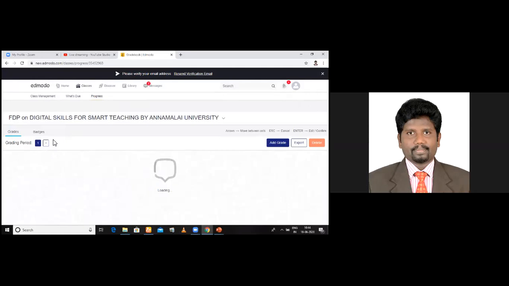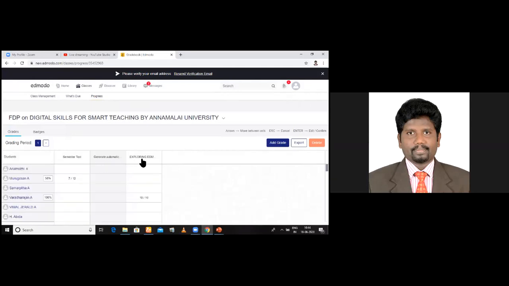Now, all the work that you have given will be displayed here. For example, all the components will be displayed. See, I have got 3 components. Okay. Now I want the marks in Excel sheet. So I can take this into Excel sheet. How do I do that?